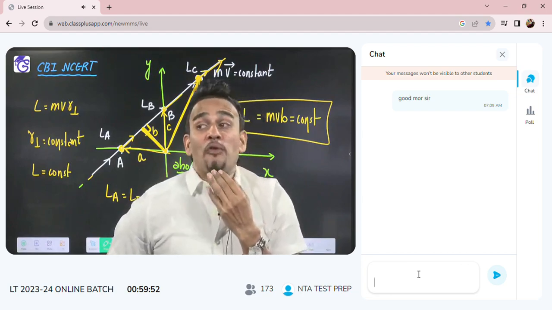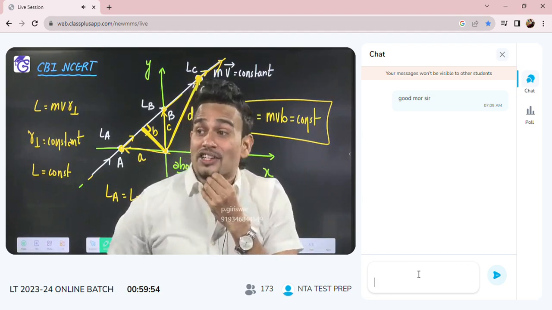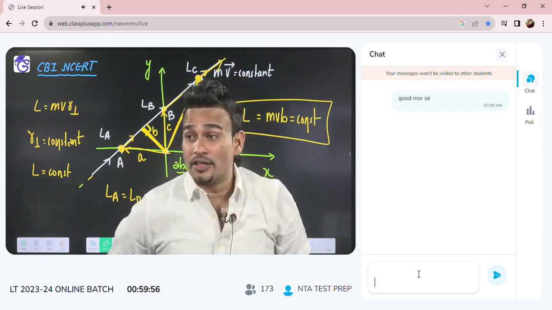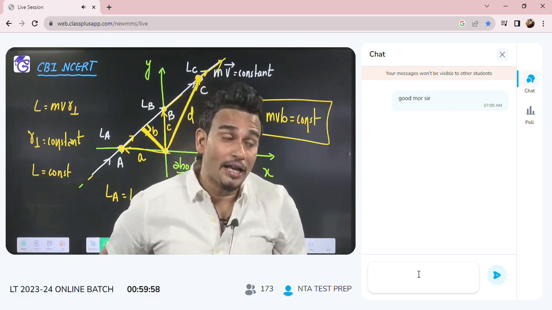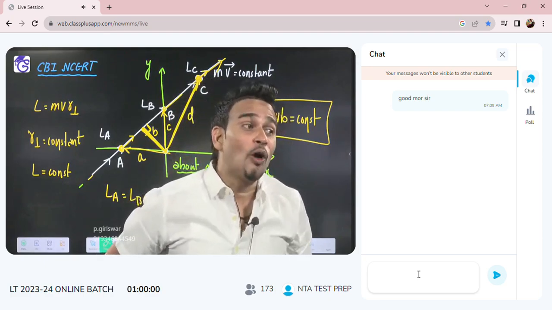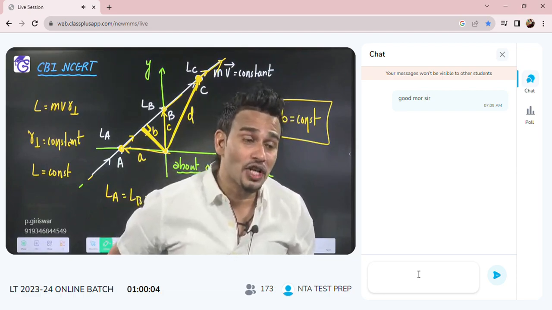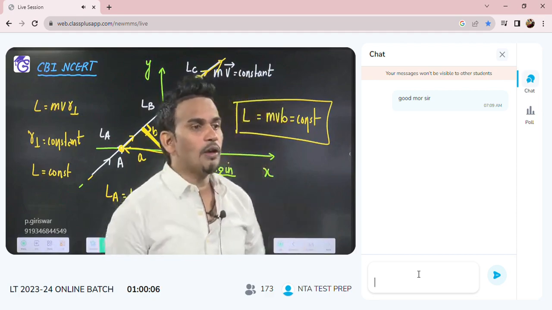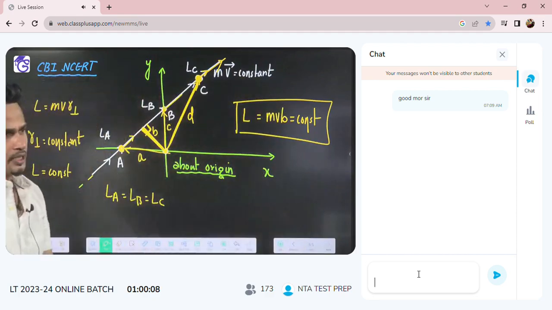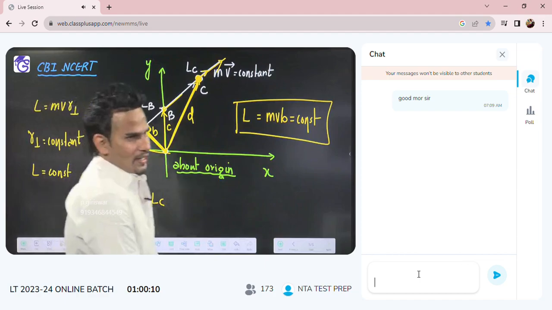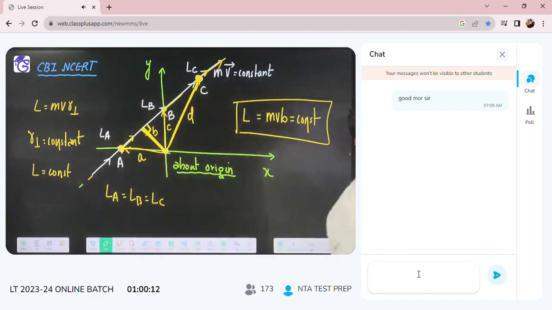Can you tell me what is the reason? If this is the assertion, what will be the correct reason for it? Angular momentum of a particle moving with constant velocity will always remain constant about a given reference point. What reason will you give for this assertion?